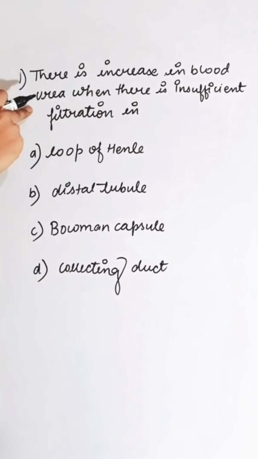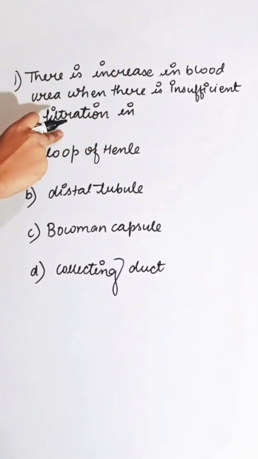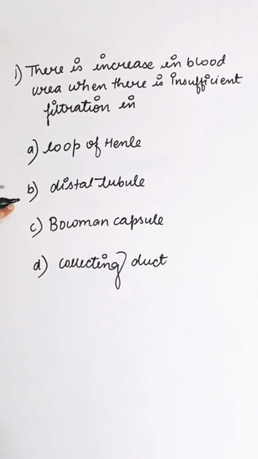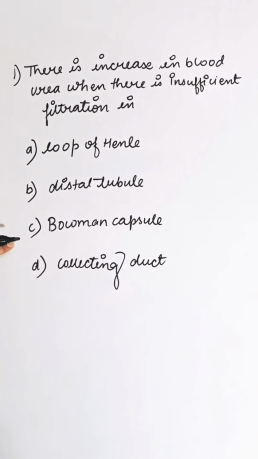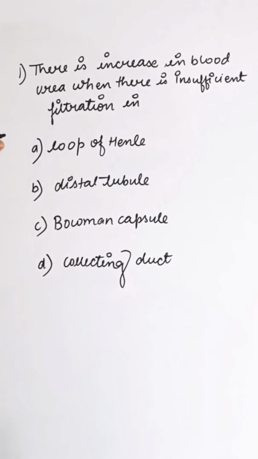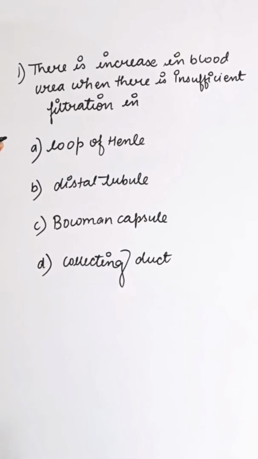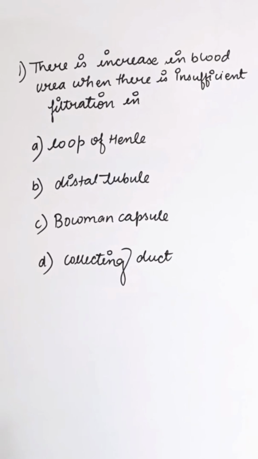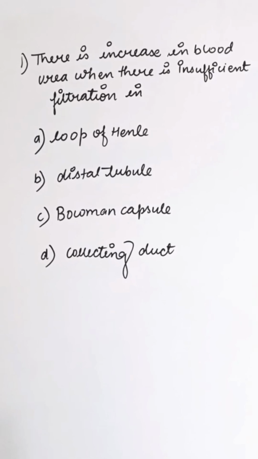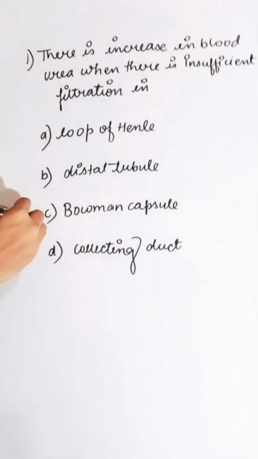There is increase in blood urea when there is insufficient filtration in first option loop of Henle, second is distal tubule and third is Bowman capsule, fourth is collecting duct. Insufficient filtration will increase the blood urea level because the urea produced by liver could not be filtered through the Bowman capsule. So correct answer is C.